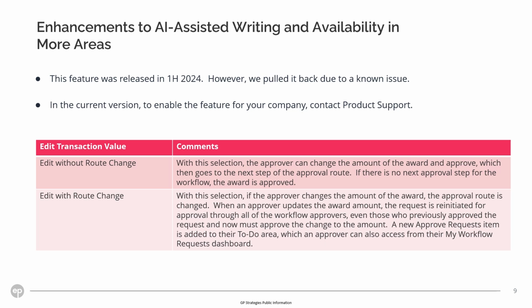Option 2, edit with route change. With this selection, if the approver changes the amount of the award, the approval route is changed. When the approver updates the award amount, the request is reinitiated for approval through all of the workflow approvers, even those who previously approved the request and now must approve the change to the amount.